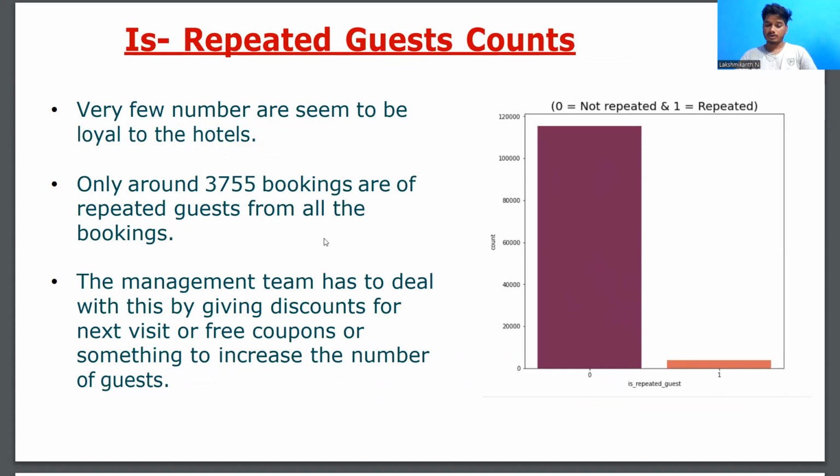For this, the management has to deal with giving some discount for the customers' next visit, or free coupons or something, to increase the number of guests who want to visit our hotel again and again as repeated customers. So this has some main criteria that the hotel industry has been looking forward to.